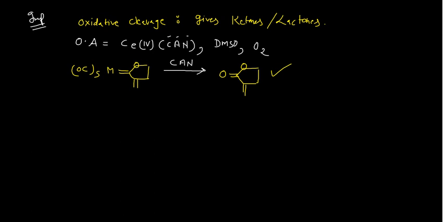Say for example, the next reaction we can see here. Say you have been given this complex. This is a 6-membered ring. This is also a 6-membered ring, and you are having oxygen over there, and this is the double bond, and to this some metal is connected, okay.